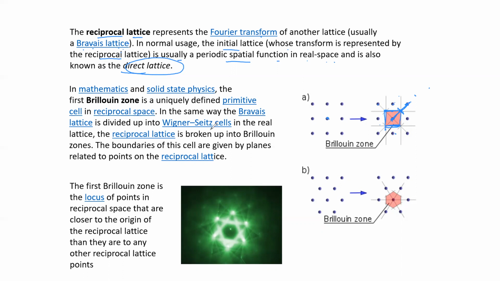And how the limits are written there. Brillouin zone limits are written on the dispersion curve. Okay. Now here it is defined. The first Brillouin zone is defined as the locus of points in reciprocal lattice space that are closer to the origin of the reciprocal lattice.